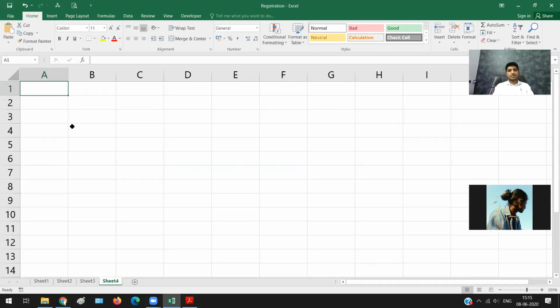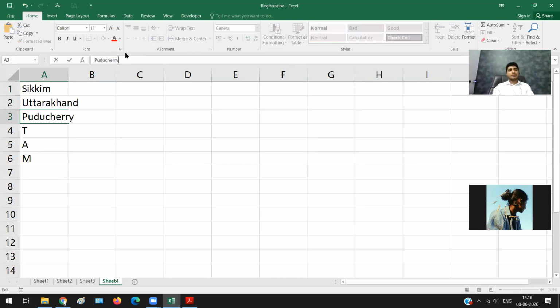Suptam stands for S, U, P, T, A and M. S stands for Sikkim, U stands for Uttarakhand, P stands for Puducherry, T stands for Telangana, A stands for Arunachal Pradesh, and M stands for Meghalaya.